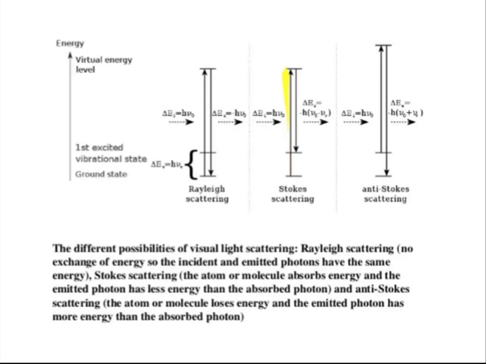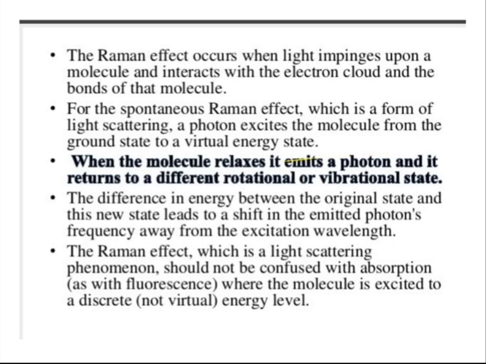So initially the molecule goes to the excited state and comes down, but every time it does not come to the ground state v is equal to 0. It will rest at v is equal to 1 or v is equal to 2 also. Such virtual transitions will be observed in Raman spectroscopy.